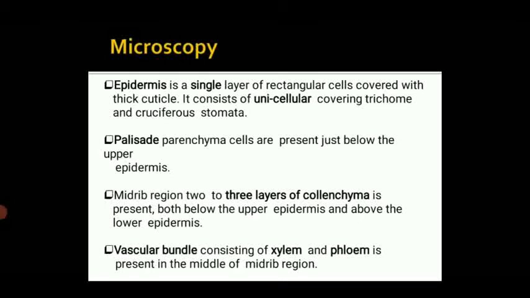The palisade parenchyma cells are present just below the upper epidermis. In the midrib region, 2 to 3 layers of collenchyma are present both below the upper epidermis and above the lower epidermis. A vascular bundle consisting of xylem and phloem is present in the middle of the midrib region.